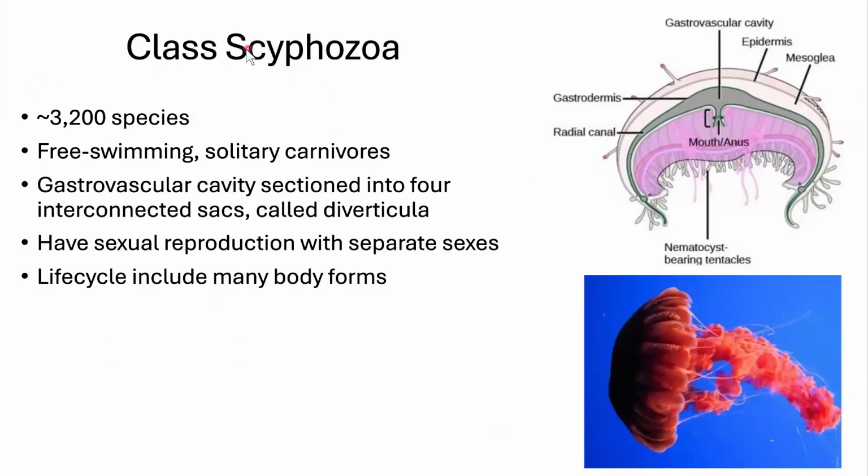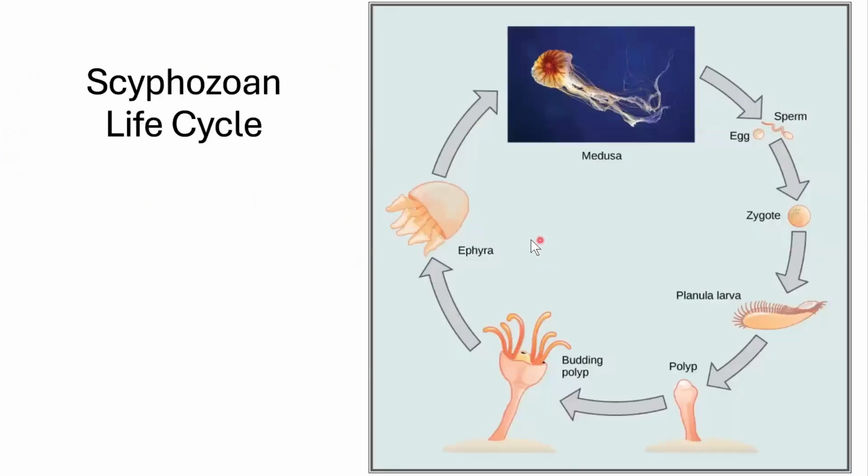The next group in the Cnidaria is the Scyphozoa. There's about 3,000 species. These are free swimming. Here is an example of a body plan. They're going to have that gastrovascular cavity, but in this case, it's sectioned off into pieces called diverticula. You're going to hear that word later when we talk about our own digestive cavities. They have sexual reproduction, so more complicated, and now they're no longer hermaphroditic. Their life cycle is pretty cool, so check this out.